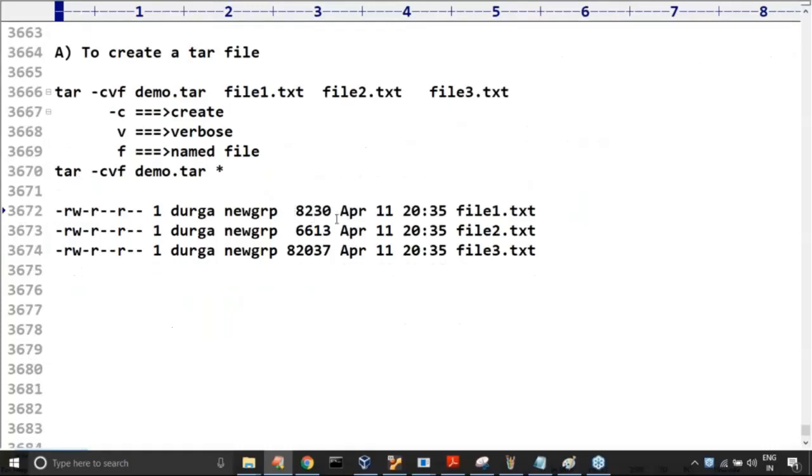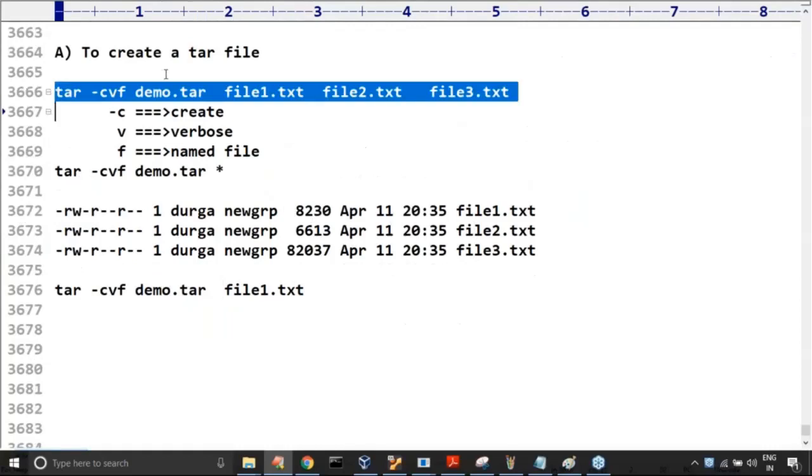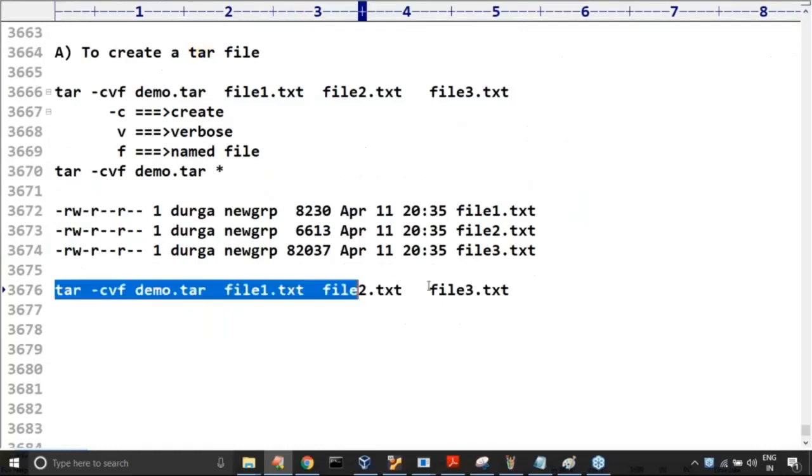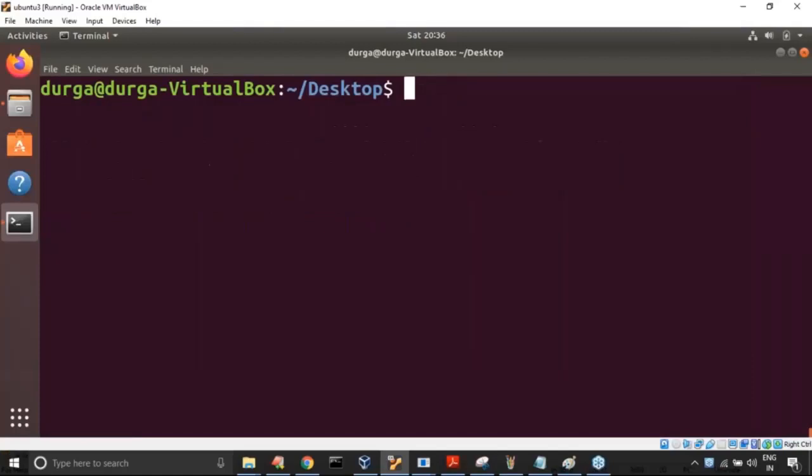Now my question is, with these three files, can you please create a tar file? Yes, tar -cvf demo.tar file1.txt. Same command only, I'm trying to use. Now take very special care about this one. Let me execute.